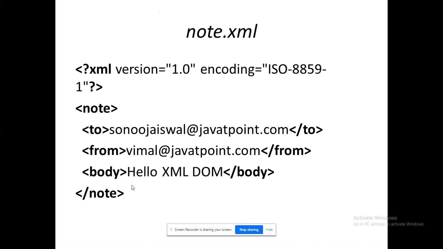So there is a root node, note. Subnodes are termed to, from, body. Keep a note on this program because we are going to work with how to extract the data from this XML. The data available are Sonu Jaiswal at javatpoint.com, Vimal at javatpoint.com, and we have a body, hello XML DOM. These are all the content that I am going to retrieve from this XML.